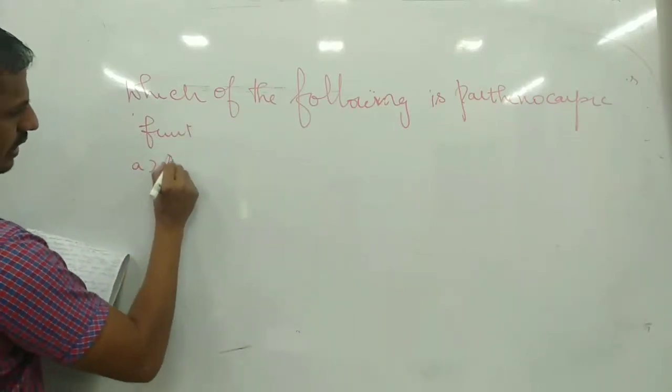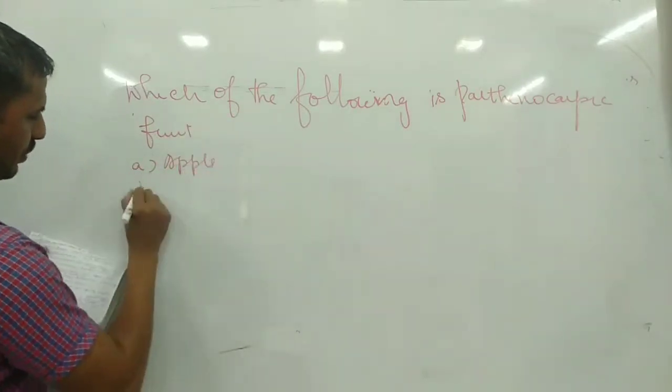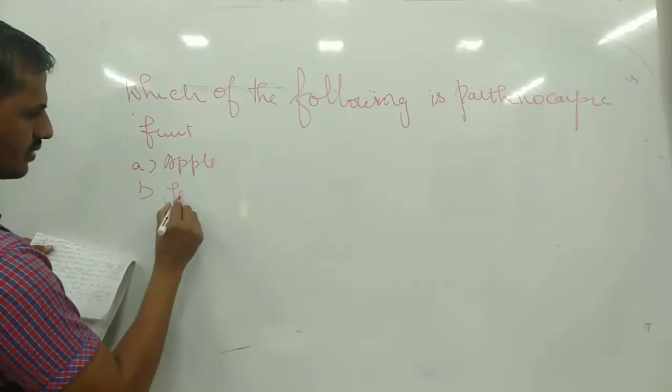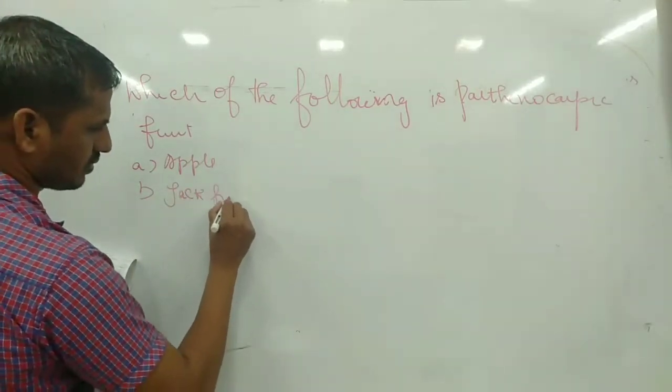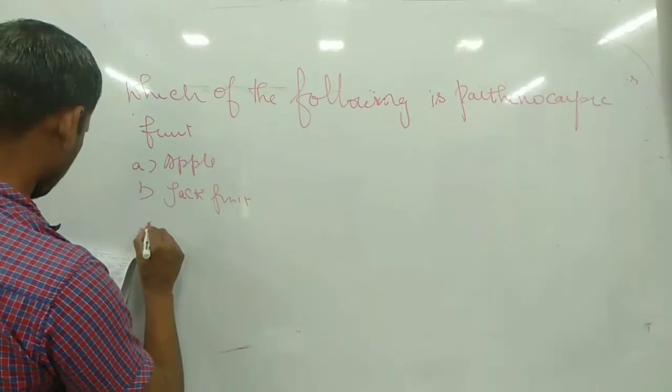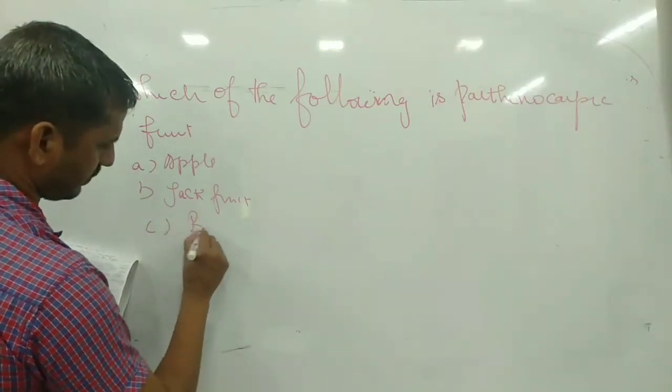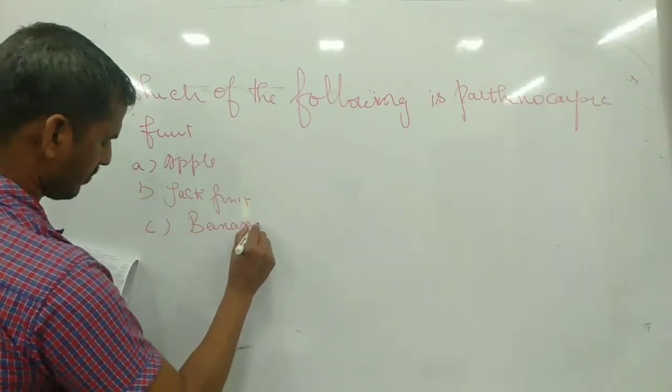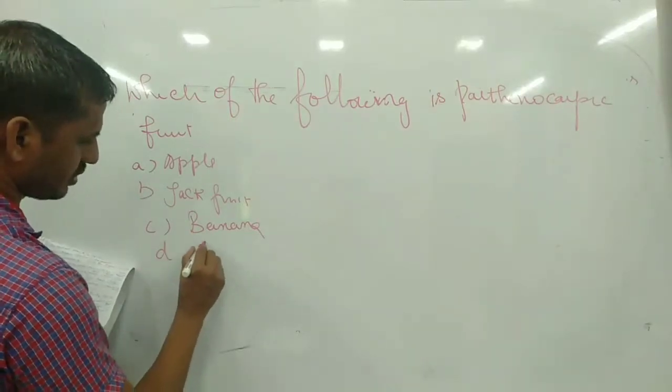A. Apple. B. Jackfruit. C. Banana. D. Brinjal.